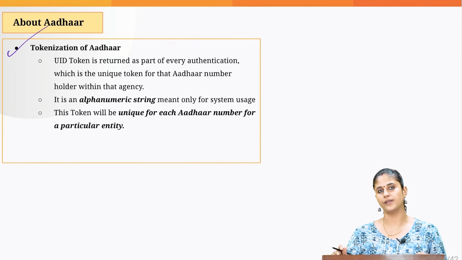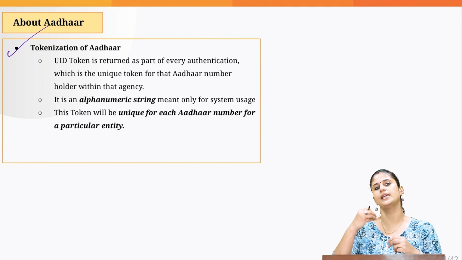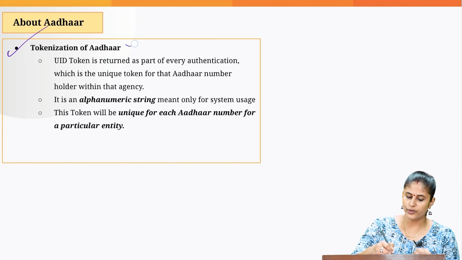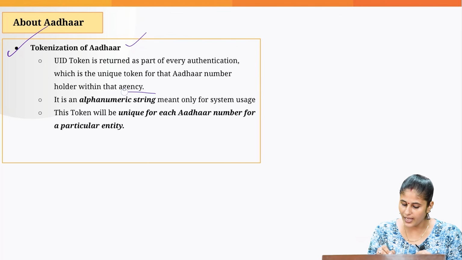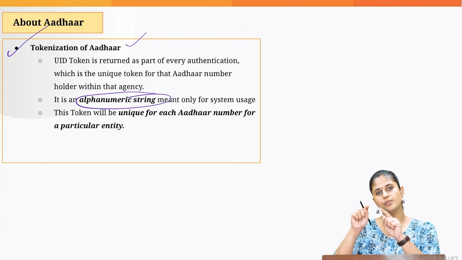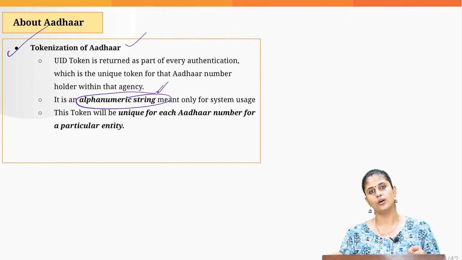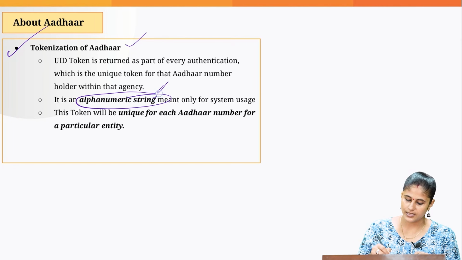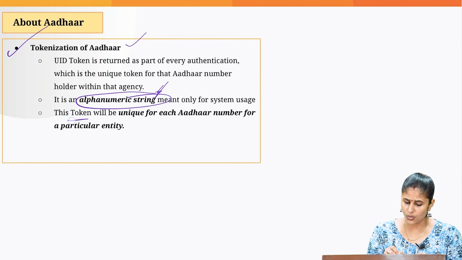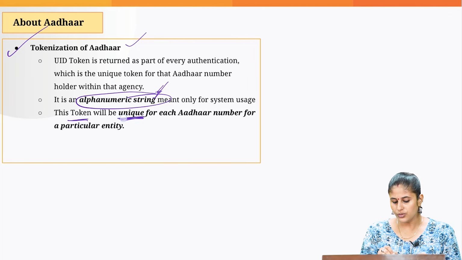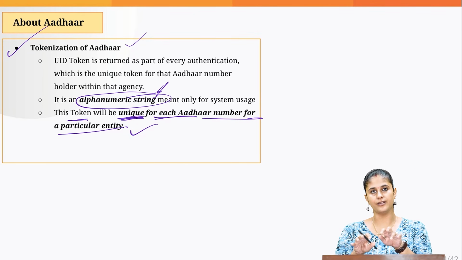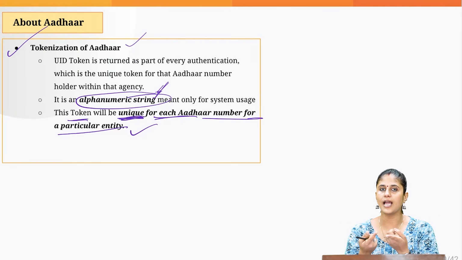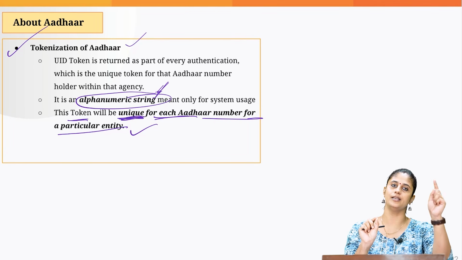Then we have tokenization of Aadhaar. Therein again, if I want to do my KYC verification using the Aadhaar, so if I go for tokenization of Aadhaar number, so this UIDAI would be issuing me an alphanumeric string, and I would be doing the verification using this string. Okay, so for every agency, this string would be different. So this tokenization of Aadhaar would make sure that it is unique for each Aadhaar number for a particular entity. So different entities, based on this alphanumeric string that I have entered doing the verification, by using that, they cannot actually know that this Aadhaar detail relates to which person.